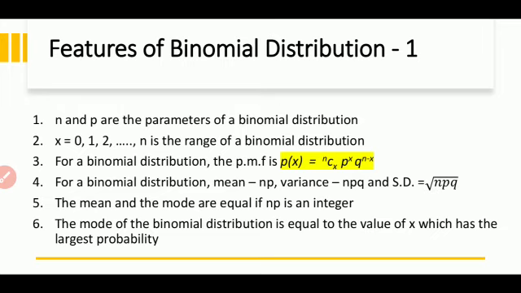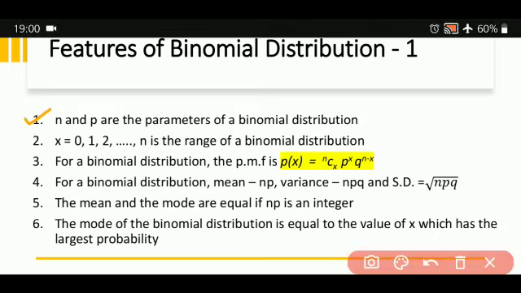So this is quite a big topic, and 26 marks are allotted from this topic. Now let us see what are the features of binomial distribution. There are 2 parameters, n and p, and they are the parameters of the binomial distribution. This is the first feature. Second is the range, means how far can it go. n can take any value. It can take 10, 12, 30, 40, it can take anything. So x is equal to 0, 1, 2, and so on till n is the range of the binomial distribution. Then how do we write the probability mass function? P of x is equal to nCx, which is nothing but the binomial coefficient, p to the power of x, q to the power of n minus x.